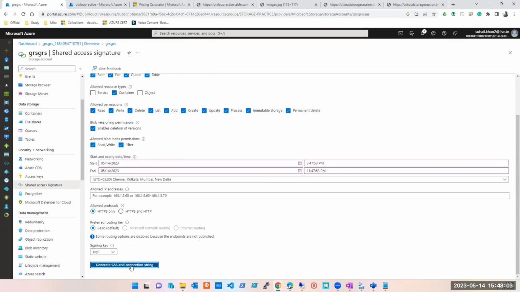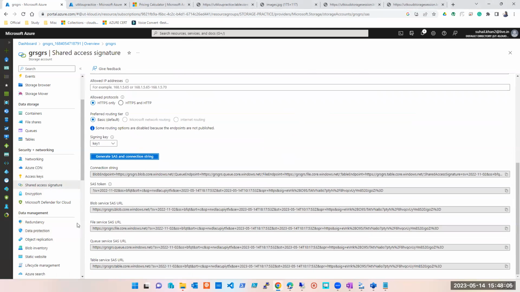So let's say container, object, and here it is. You can create it, and most of the time you face some error here while connecting, and I'm forgetting what the remedy to that was. First, let's check if we are able to connect. First thing, connection string. What do you think, guys? Can I connect using the connection string?